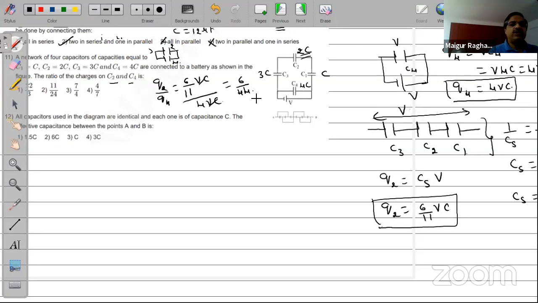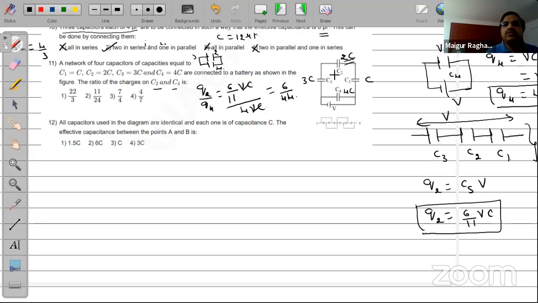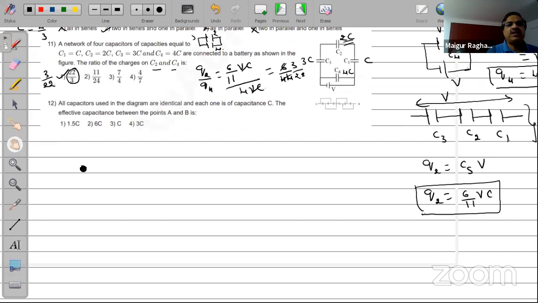There's an answer here for C2 to C4. It should be 3 by 22. The answer given there is wrong. Q2 will always be lesser than Q4, I think you can imagine that. So the charge on this will be less. Therefore, this should have been written as 3 by 22. So please change the answer for the first option. It should be 3 by 22 for the 11th question. There's a mistake in the option there.